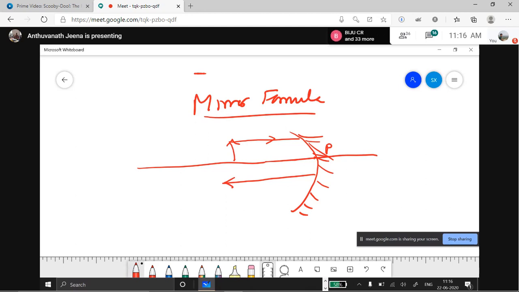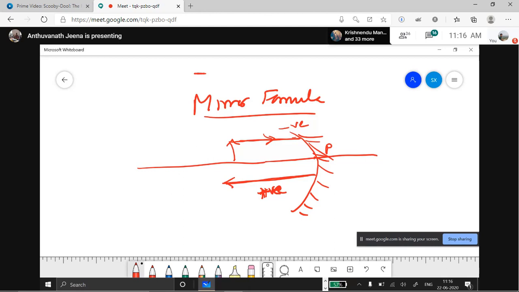Whenever you measure in the direction against the incident ray, this is the incident ray, right? Whenever you measure like this, it is negative. Whenever you measure towards the object like this, it will be positive. Whenever you take in the opposite direction of the incident ray, you have to measure it as positive.